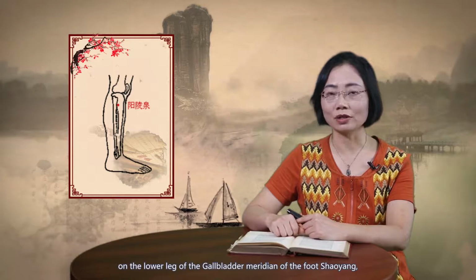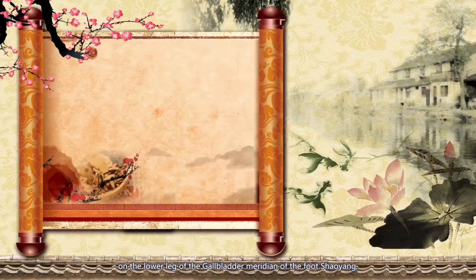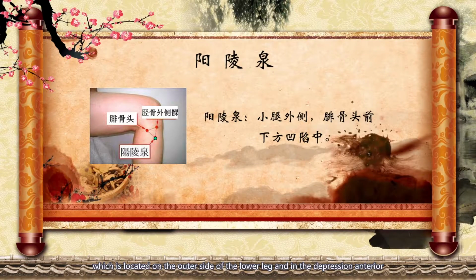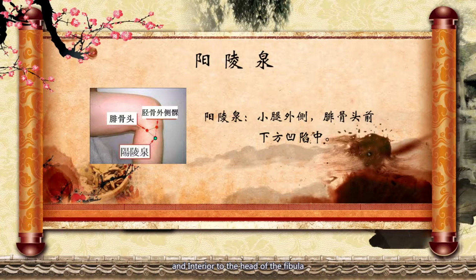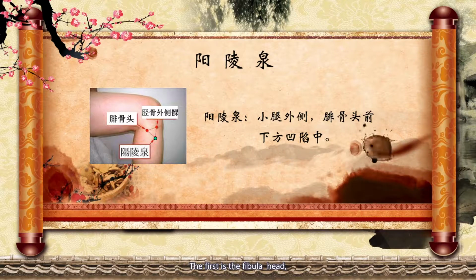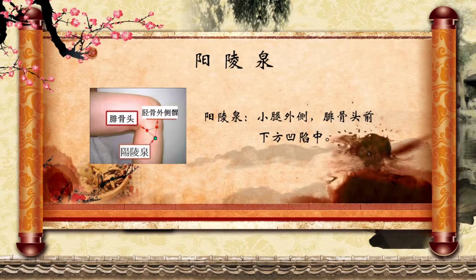Yanglingquan is a very important acupuncture point on the lower leg of the gallbladder meridian of the foot Shaoyang. It is located on the outer side of the lower leg, in the depression anterior and inferior to the head of the fibula. In order to grasp this acupoint, we must grasp the following anatomical signs. The first is the fibular head. Before finding the fibular head,